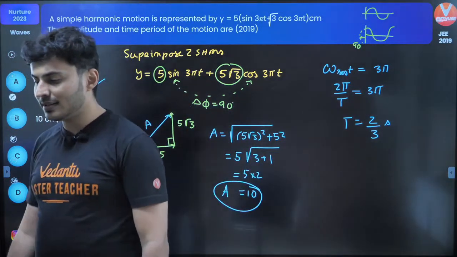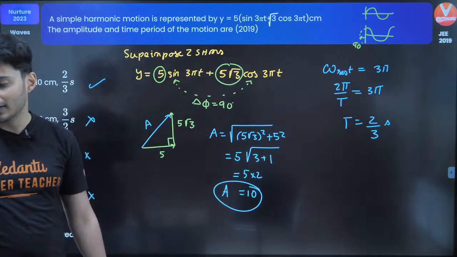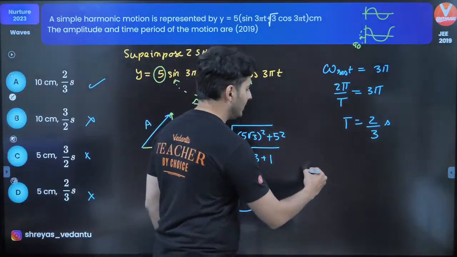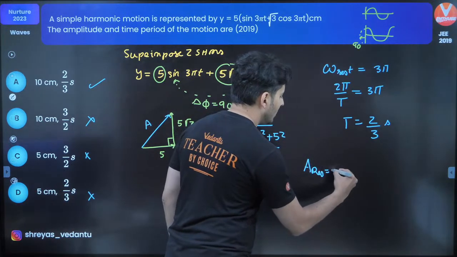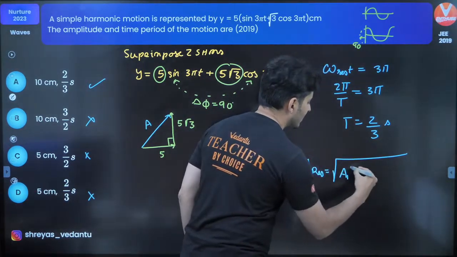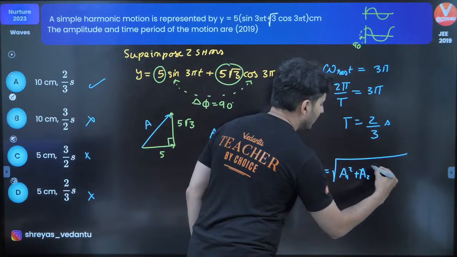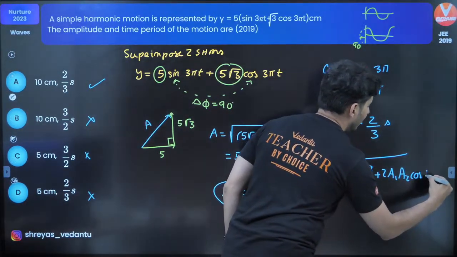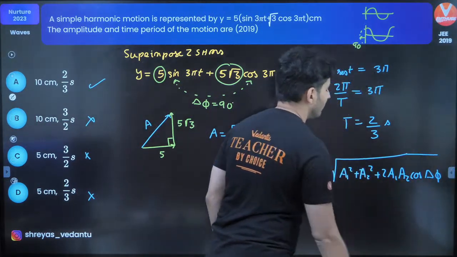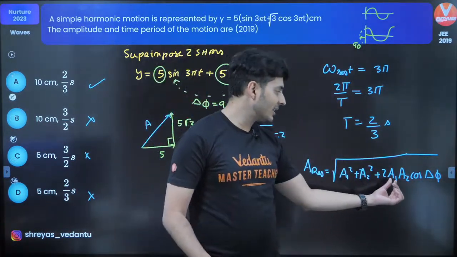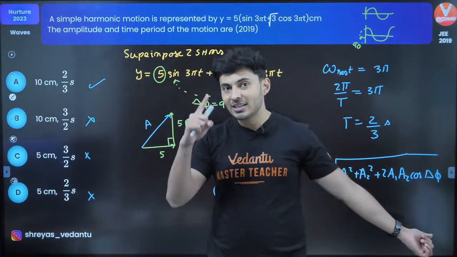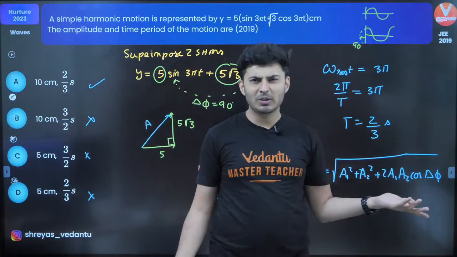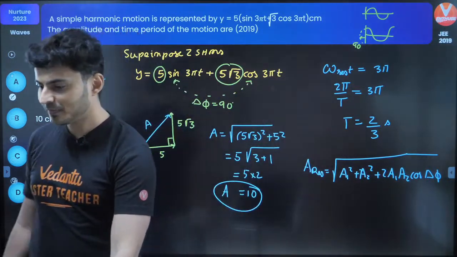So isn't the resultant 2AB cos theta term? No. Remember this? The resultant amplitude is root of A1 square plus A2 square plus 2 A1 A2 cos del phi. This is the vector addition formula. And it so happens in this case, cos del phi will be 0 because del phi is 90. So it's just A1 square plus A2 square, which is your Pythagoras theorem.